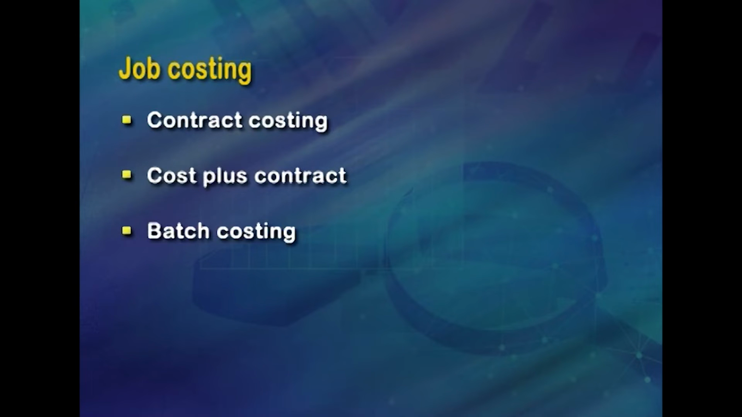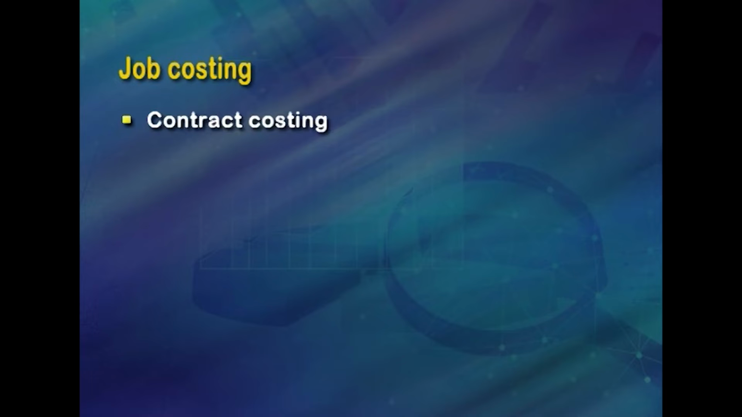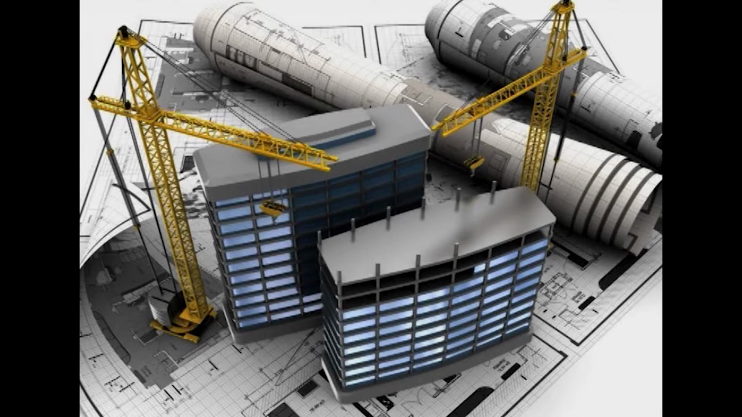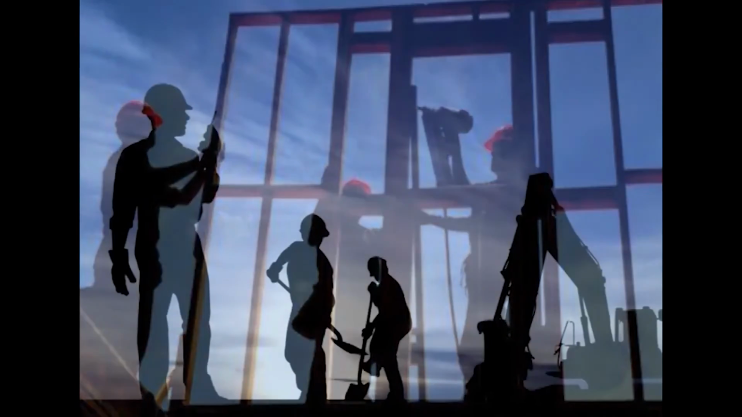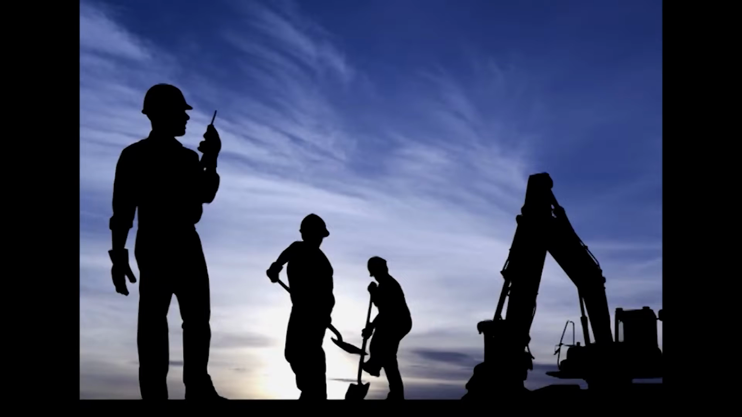Now let us see what are these three types. Contract costing is a method of costing which is applicable where the job work is big, like a contract work of a building. Under this method, costs are collected according to each contract work. Contract costing is also termed as terminal costing, and the principles of job costing are applied in this.